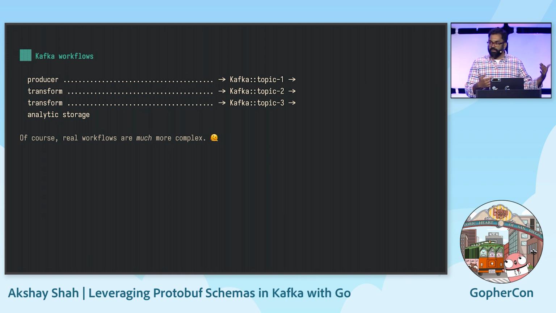You have a producer that writes the data to Kafka, and a series of stepwise transformations that read data from one topic, mutate it in some way, and write it to a new topic. And at the end, all of the data gets shipped out to some analytic storage. That might be a Parquet file in S3, it might be BigQuery, it might be Snowflake. But it's somewhere where you can run queries and gather insight.